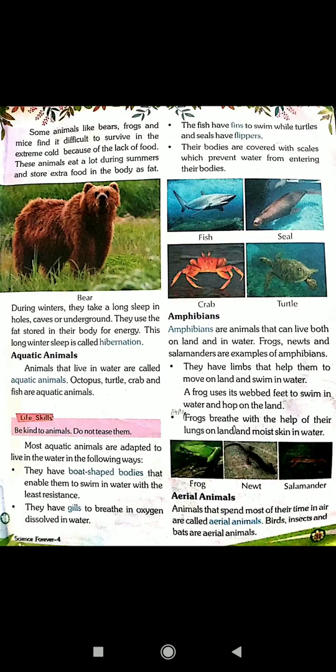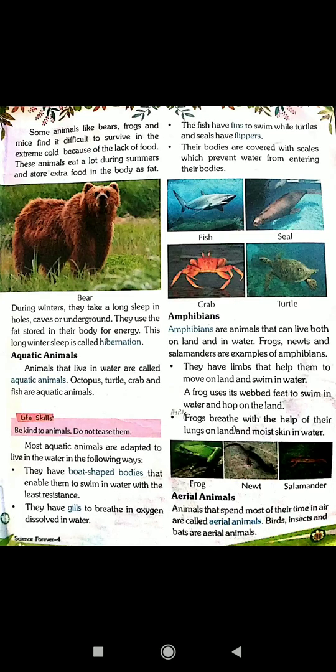Next, aquatic animals. Animals that live in water are called aquatic animals. For example, octopus, turtle, crab and fish are aquatic animals.